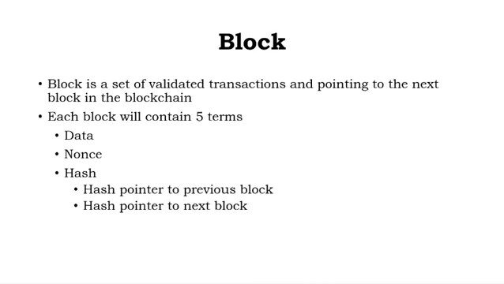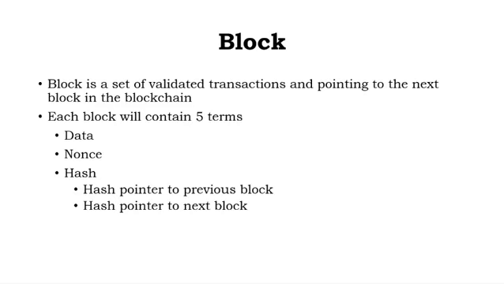What is a block? If a person wants to do some transaction, that transaction is validated. He is going to receive some amount, or he is going to debit or credit some amount from his bank account, which is a valid transaction. So what do you mean by a block?